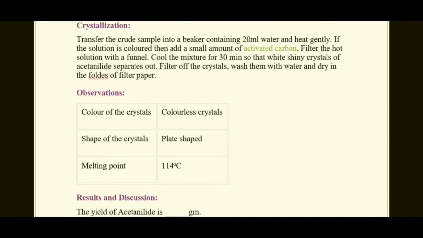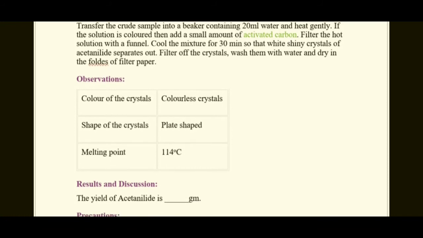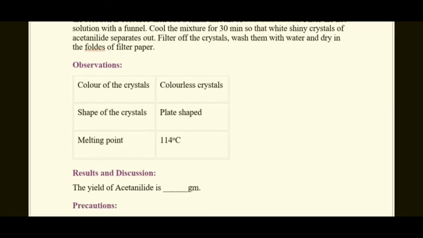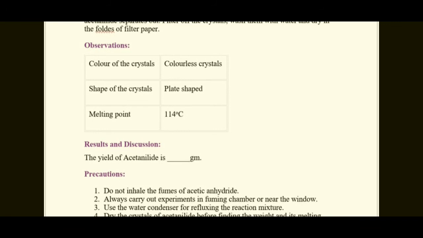Observation: the crystals are colorless and plate shaped. The melting point is 114 degrees Celsius. Result and discussion: the yield of acetanilide in grams.